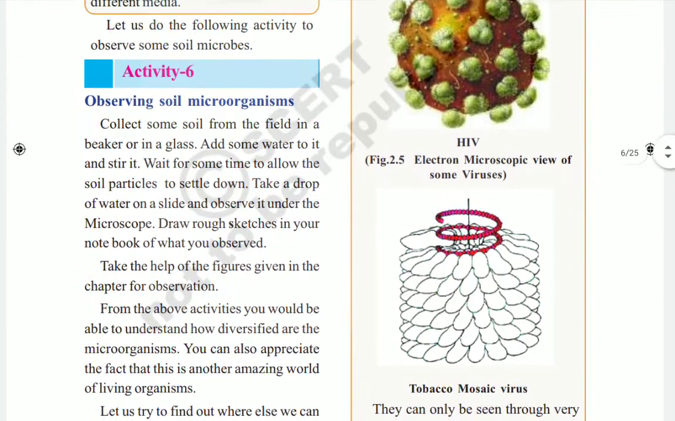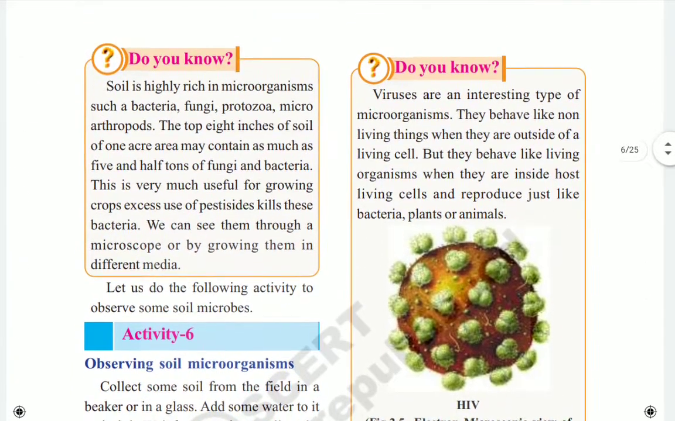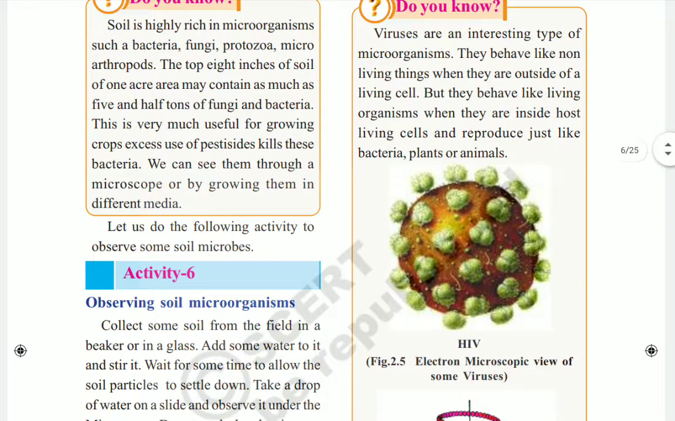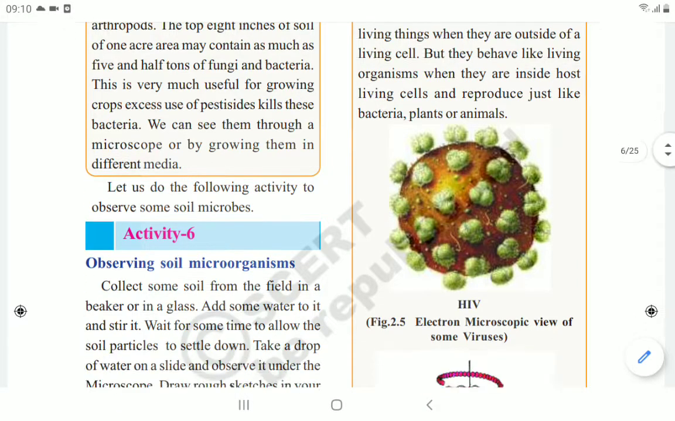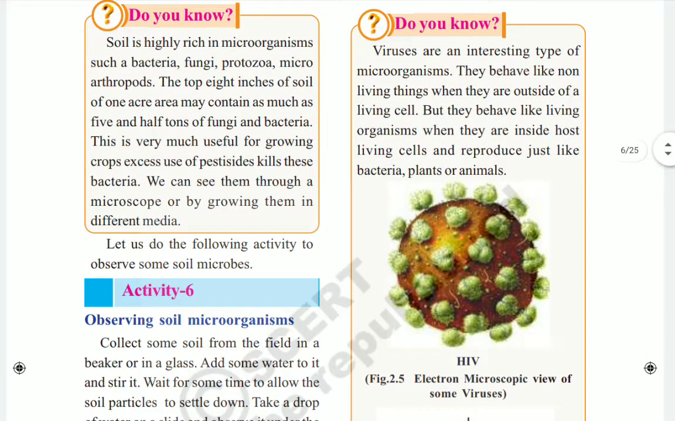Here you see, children, another important thing they have given. This is the HIV virus. Viruses are an interesting type of microorganism. Virus and bacteria are all microorganisms. They behave like non-living things when they are outside of a living cell. Whenever the virus enters into the human body, or any living organism, only then will it become active. Until then, when it is not in any living cell, it behaves as a non-living thing.